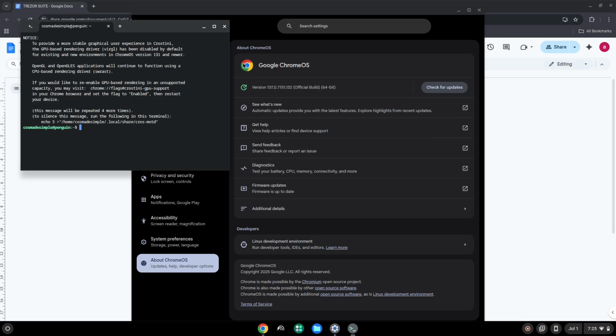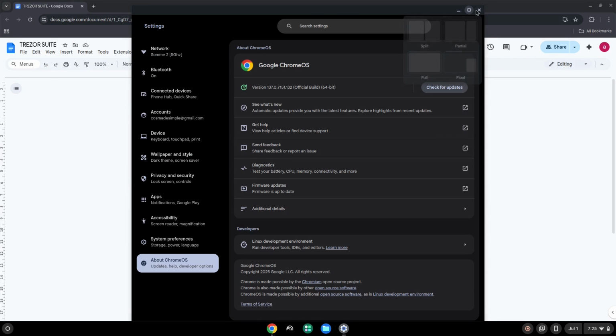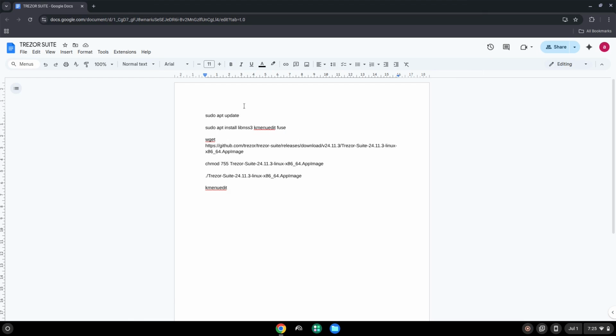Now that we have enabled Linux apps on our system, we will continue to the next part of the installation process, which is to run several commands in a terminal, which will install the application. All the commands are in the video description. Now we will copy the first command and open a terminal session from our app menu.